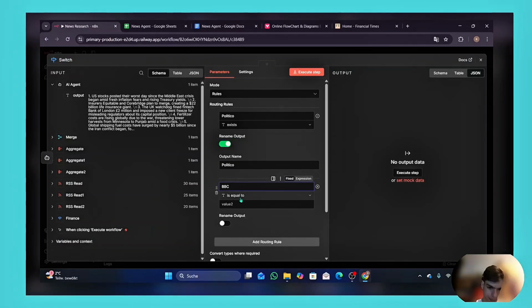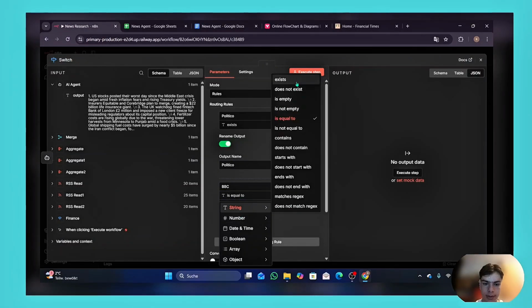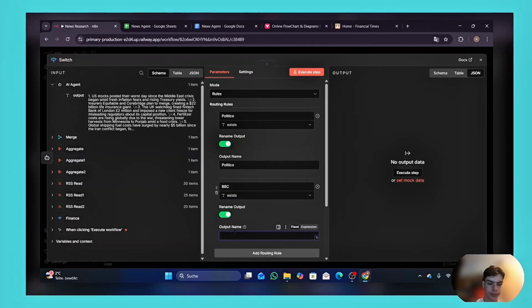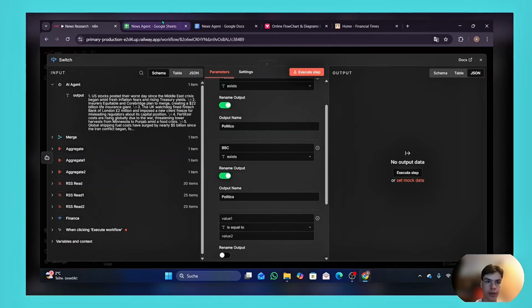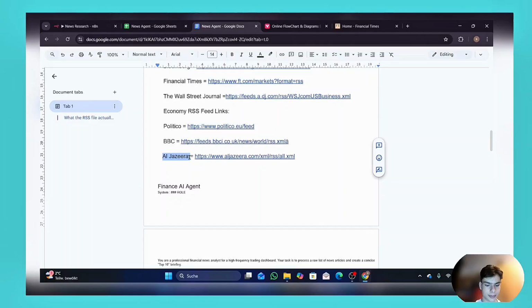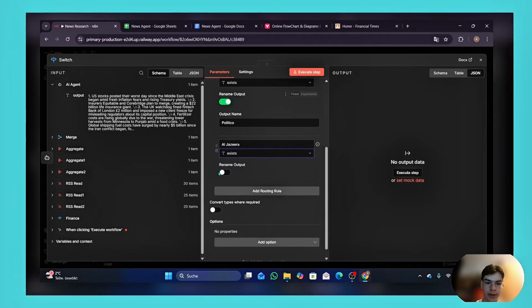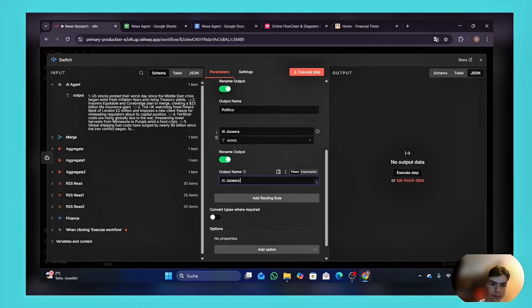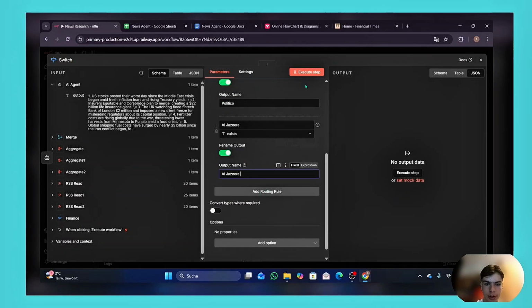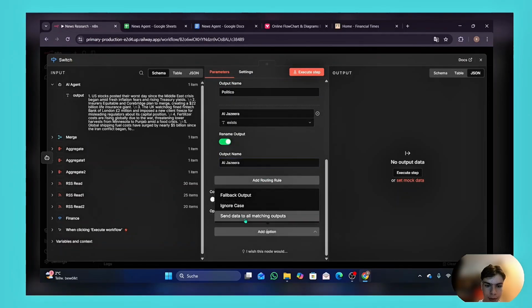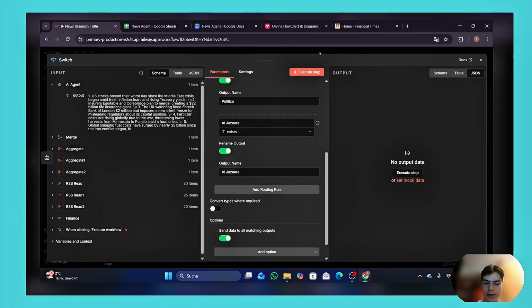And BBC exists. Rename outputs. And the last routing rule is going to be this source. Add it in there. Exists. The name is really not important. It's just for you guys to understand it better. Now add the option, very important option, send data to all matching outputs, and tick it on.